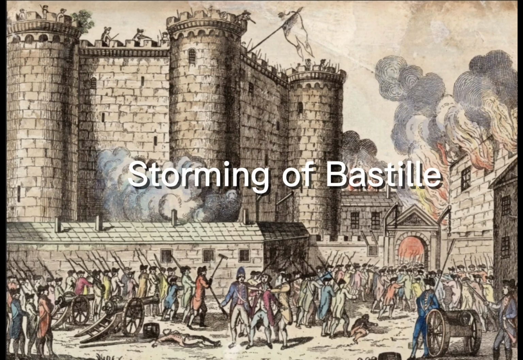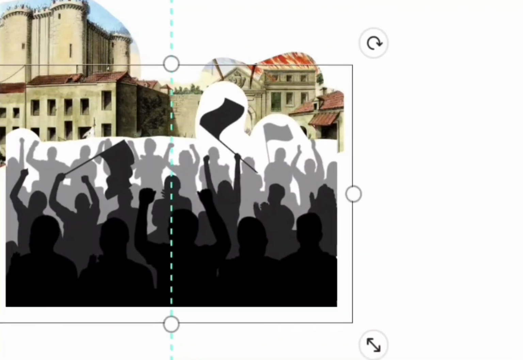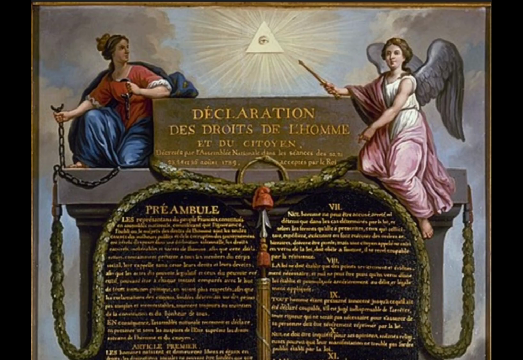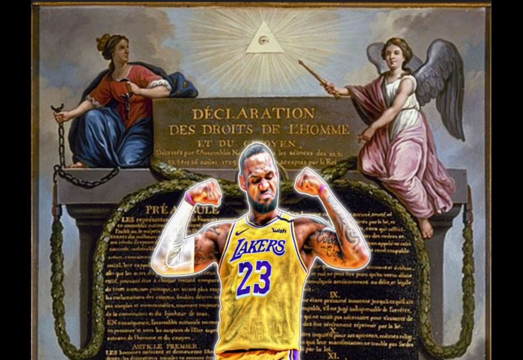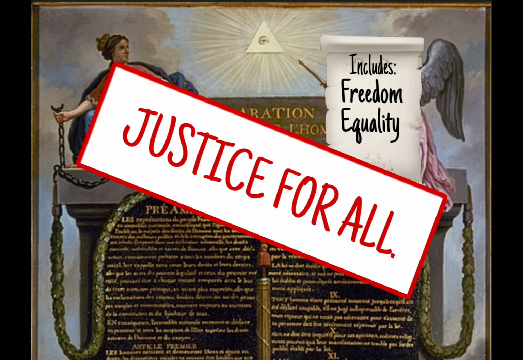Here we have the storming of the Bastille, which took place on July 14th, 1789. Angry crowds took over the Bastille, a symbol of royal tyranny. This marked the start of the revolution. We also have the Declaration of the Rights of Man, which also took place in August of 1789. The Declaration was a revolutionary document demanding freedom, equality, and justice for all.